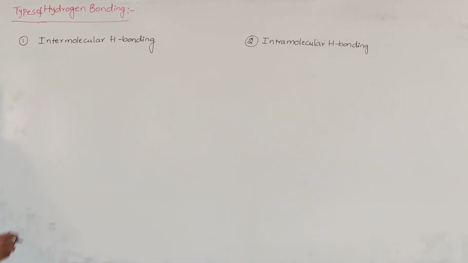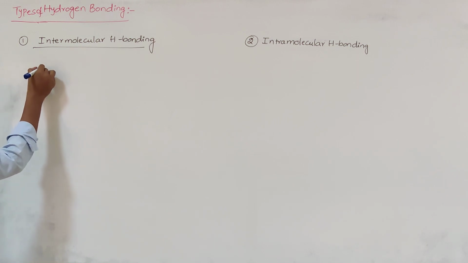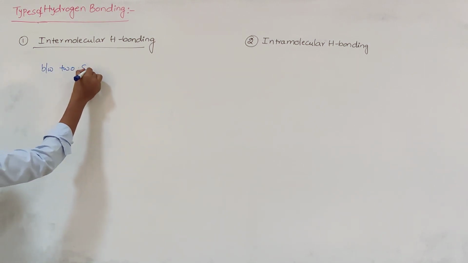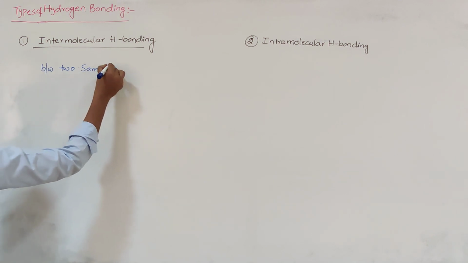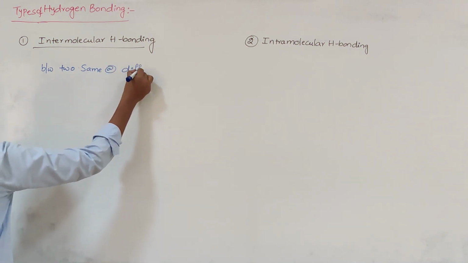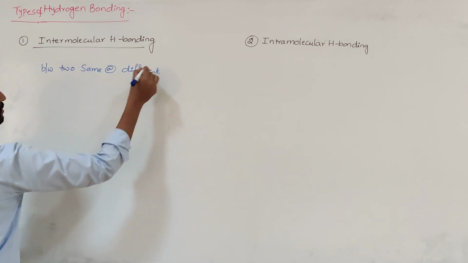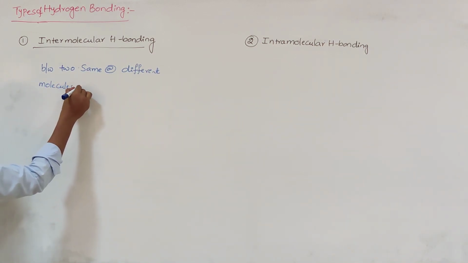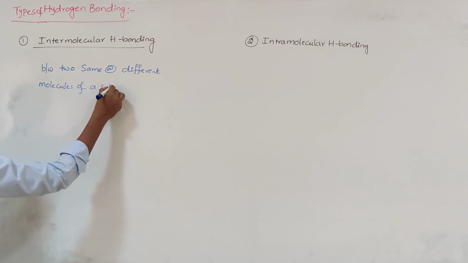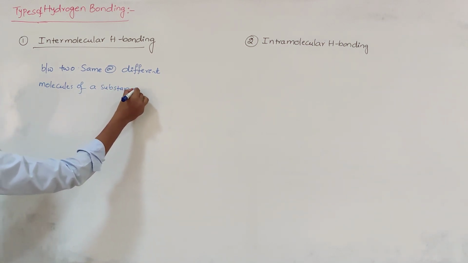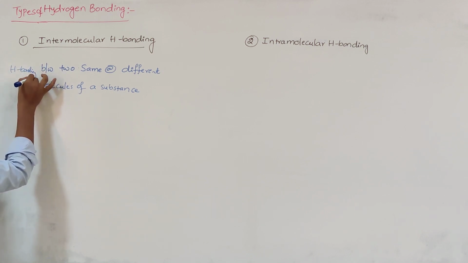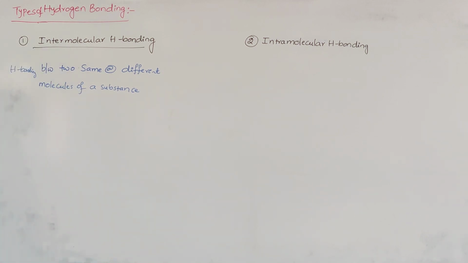So, what is meant by intermolecular hydrogen bonding? If hydrogen bonding is between two same or different molecules of a substance, then that hydrogen bonding is called intermolecular hydrogen bonding.